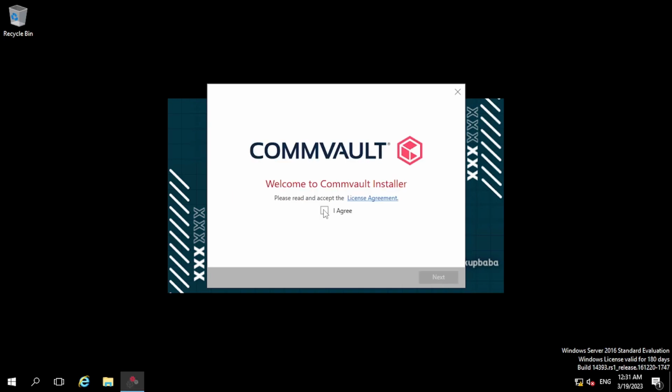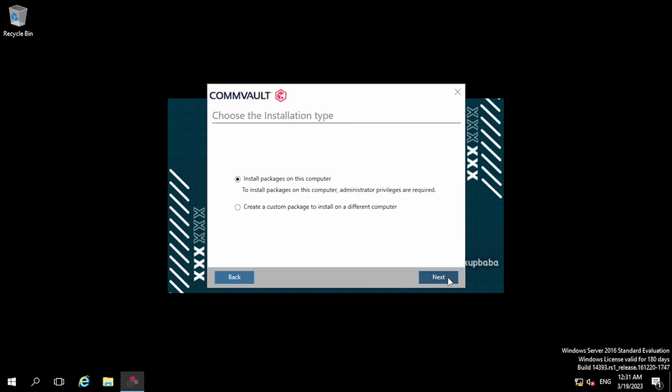Now clicking next, click on I agree. If you want to read the license agreement, you can go through this URL. Now click next. Here in the installation type, you will get two options: install package on this computer or create a custom package. If you are installing the media agent package on the same server, you have to choose the first option, or else you have to choose the second option. So I'm keeping the first option.